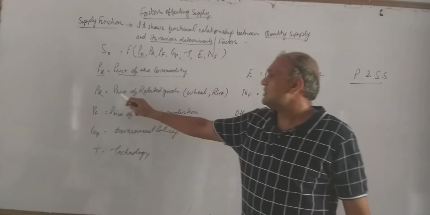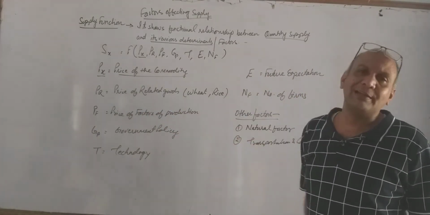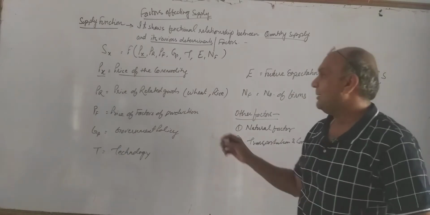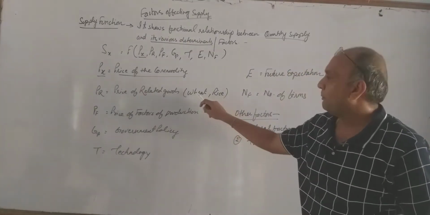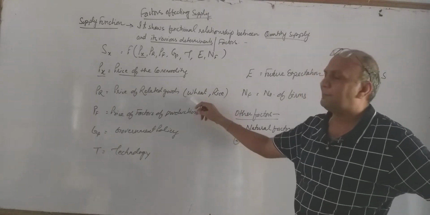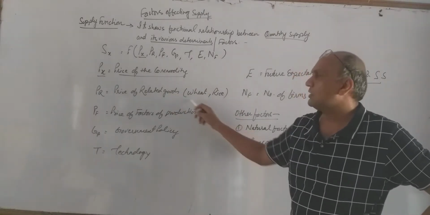Next, price of related goods. What are related goods? I am a businessman, I am dealing in food grain item, I am dealing with wheat as well as rice. So both are interrelated. Wheat can be replaced for rice, rice can be replaced for wheat. So they are interrelated products.